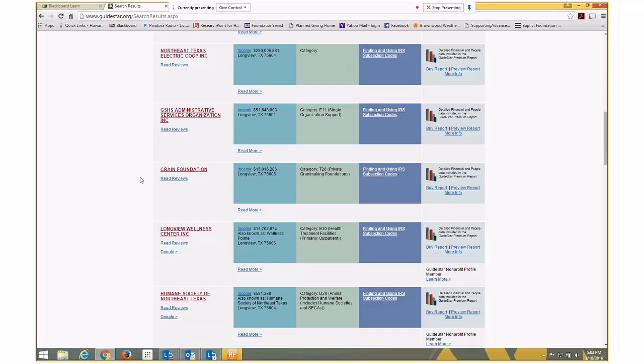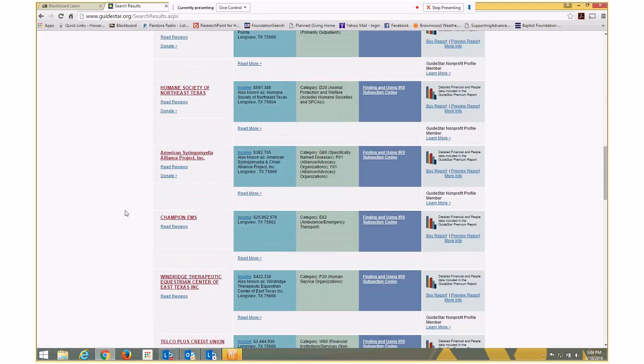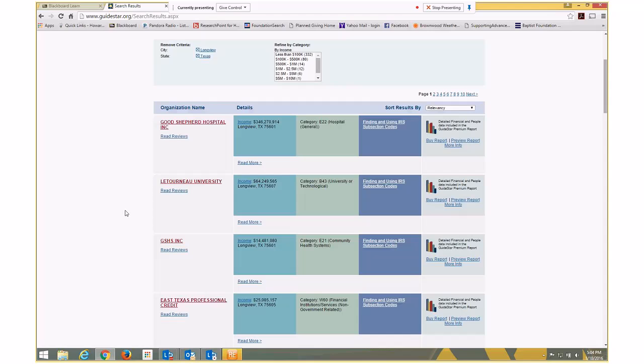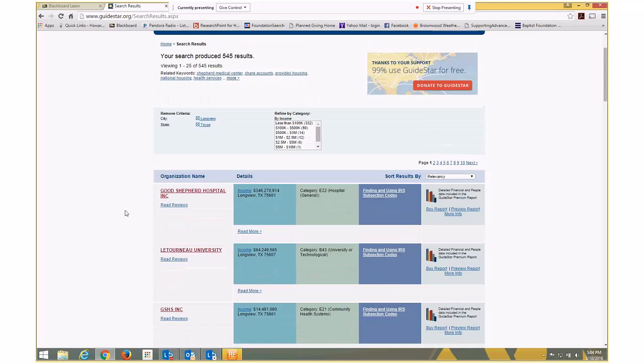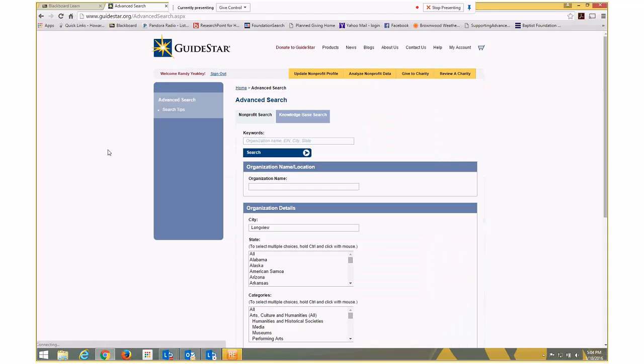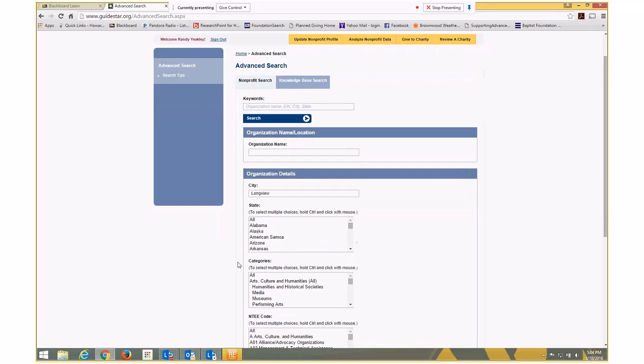Now you notice, we find the Crane Foundation here again. Foundations are mixed in here, but not all of these are foundations. Foundations are just a type. So we want to refine our search. We've got a button here that says refine your search. So we've got Longview, and I assume it still has Texas.